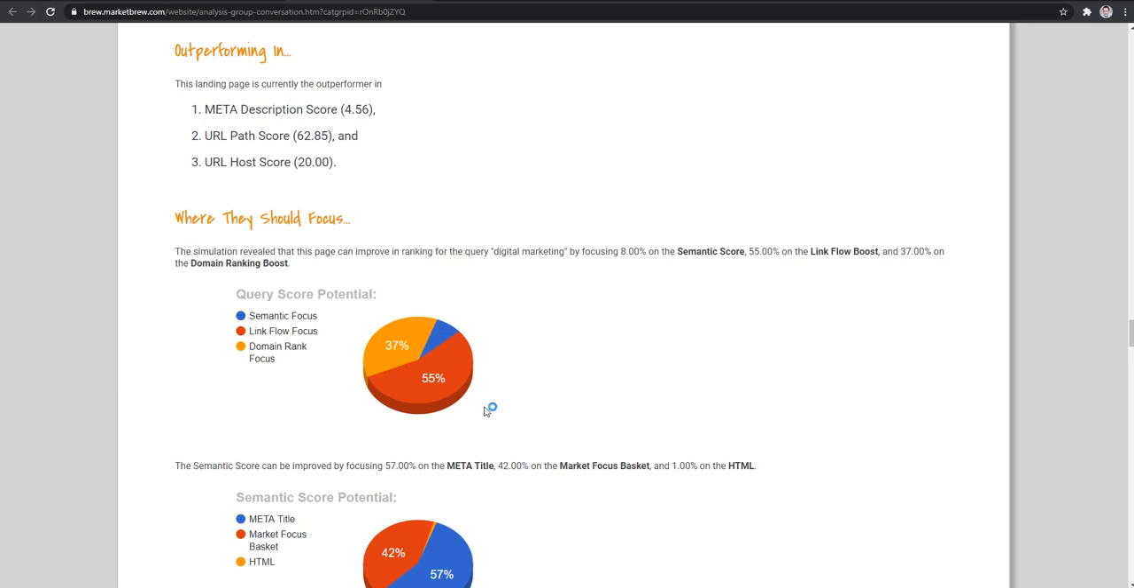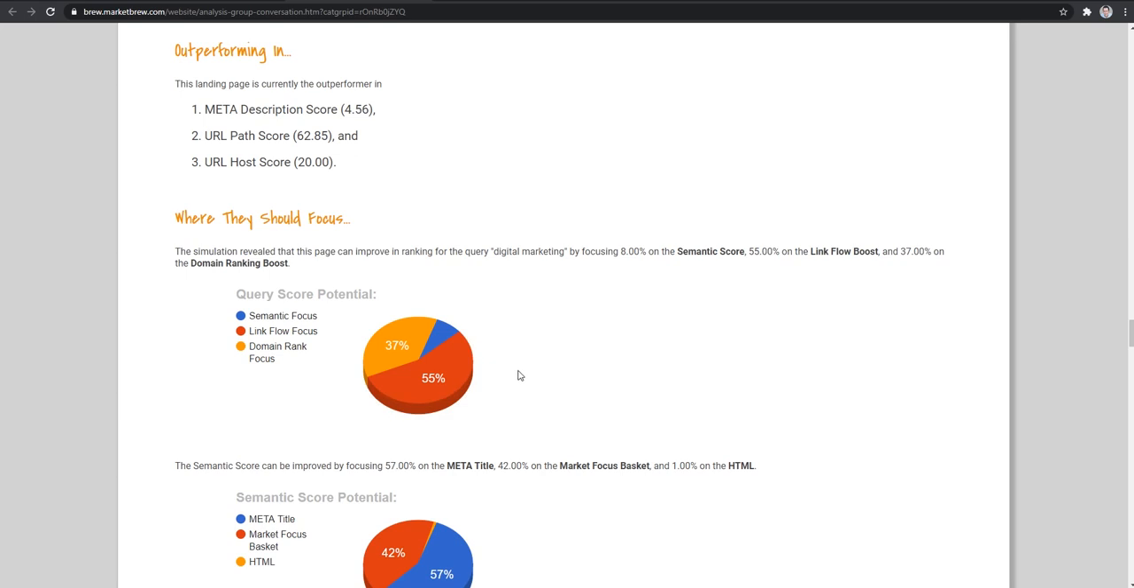So what's happening here, the MarketBrew model is identifying the statistical gaps between each part of the search engine model between digitalmarketer.com's landing page and the outperformer in the model. And while it says 55%, or the majority of the focus should be on the link flow focus, which is typically the link architecture, in this case, it actually refers to some of the inefficiencies that link flow has in the site. And that actually has to do with a couple of families of algorithms, one specifically the duplicate content.